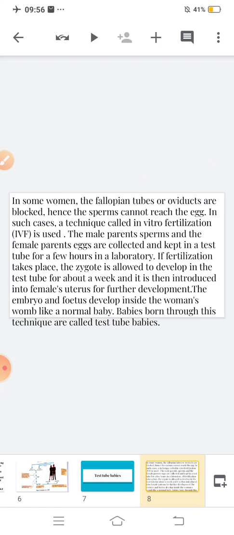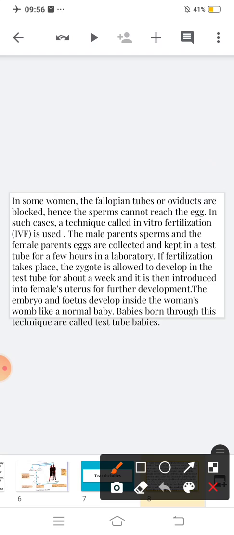The male parent's sperms and the female parent's egg are collected and kept in a test tube for a few hours in a laboratory. If fertilization takes place, the zygote is allowed to develop in the test tube for about a week. Understood? In a normal case, this zygote will develop in the oviduct. But here the oviduct is blocked, so this zygote will develop outside the body in a laboratory, in a test tube. After the zygote develops, what will happen?